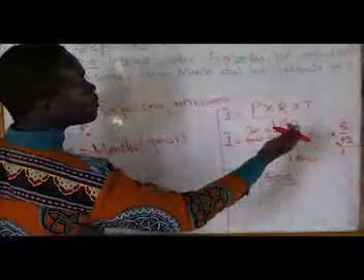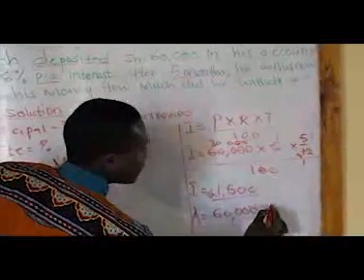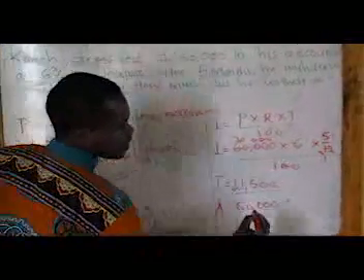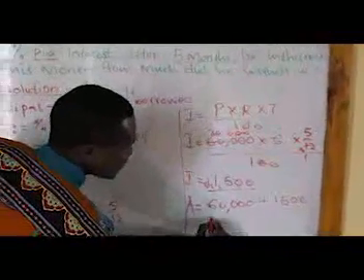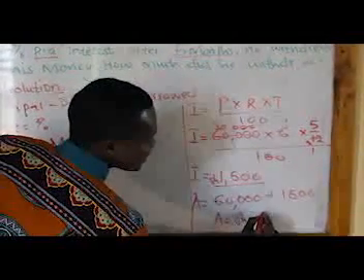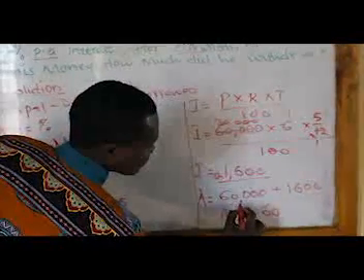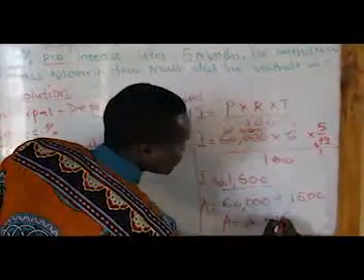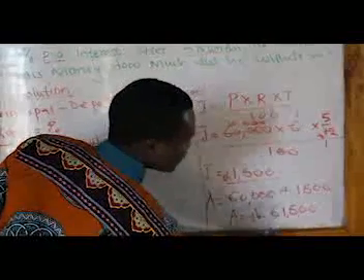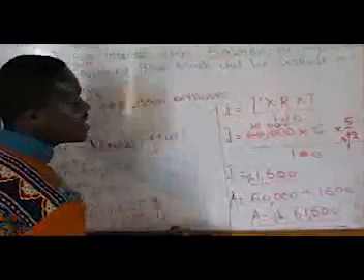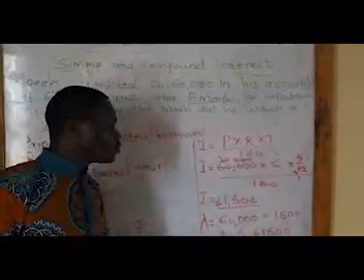The amount is going to be the money he deposited, 60,000, plus the interest, which is 1,500. When you add this, the amount is going to be 61,500 shillings. This is the money this person by the name H withdrew from the bank.